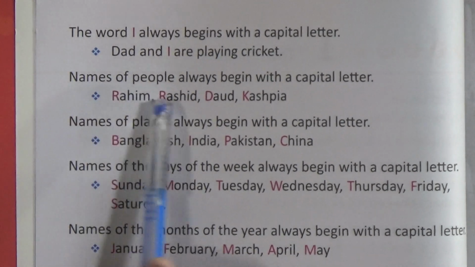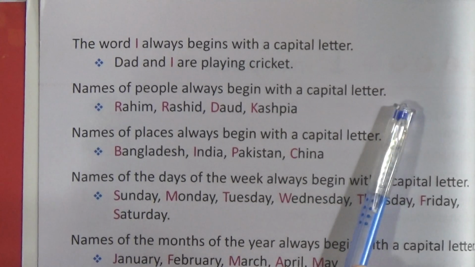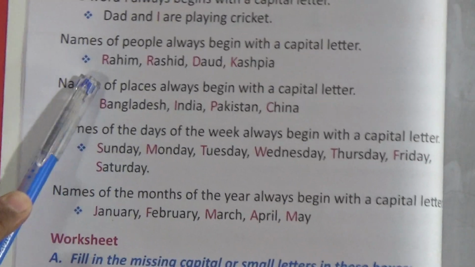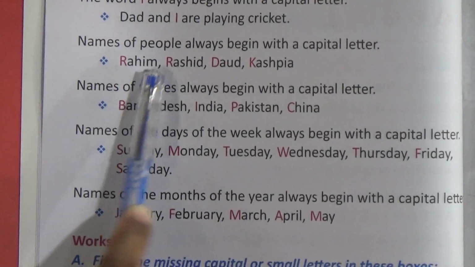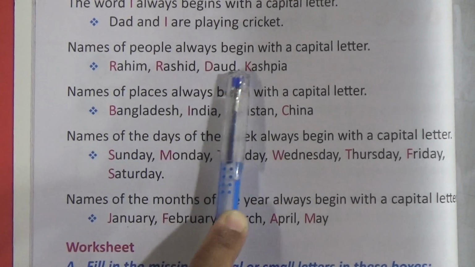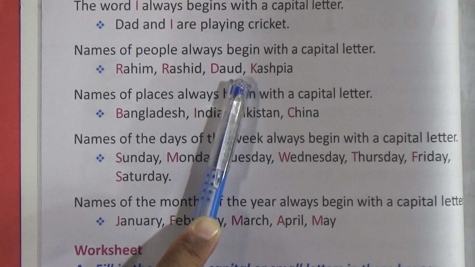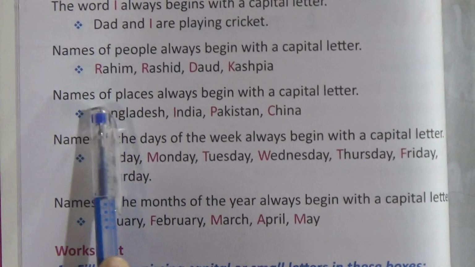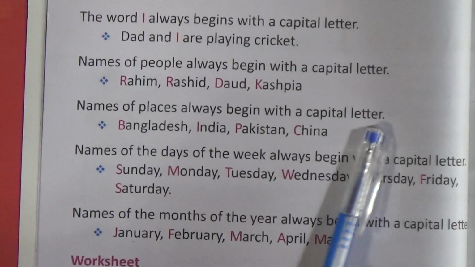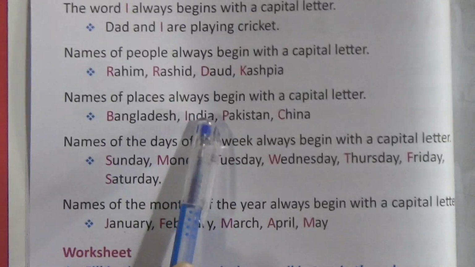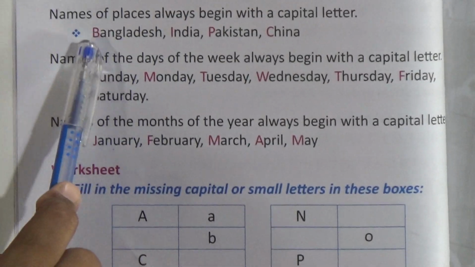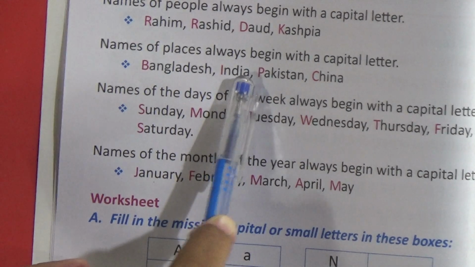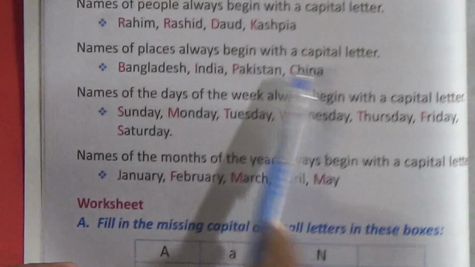Now the next rule is names of people always begin with a capital letter. Like Rohim, Rohim is the name of a person, so here R is capital. Roshid, R is capital. Daud, D is capital. Kashpia, K is capital here. Names of places always begin with a capital letter. Like Bangladesh, India, Pakistan, China. So just look at it. In Bangladesh B is capital, India's I is capital, Pakistan's P is capital, China's C is capital here.